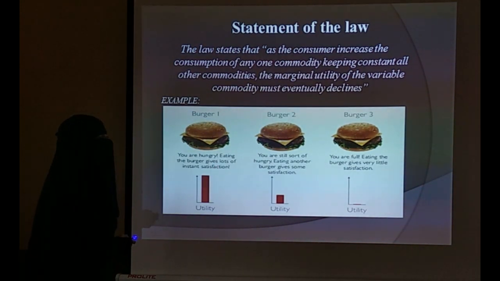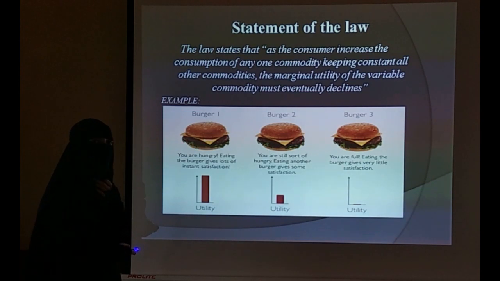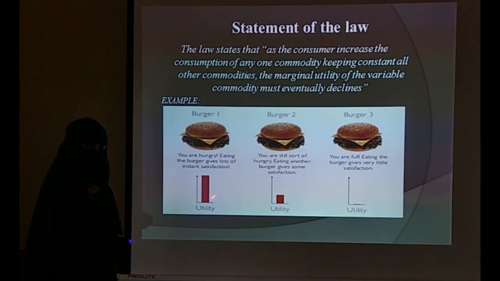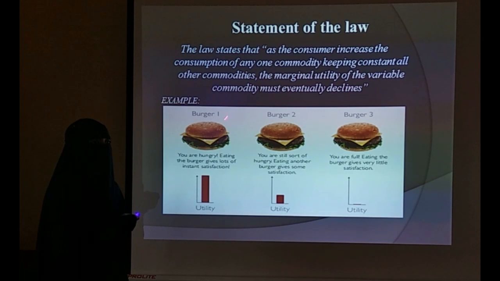If I want to consume the second burger, I consume it, but it will not give me the same level of utility, as represented in the bar diagram here. The utility is not equal to the first burger, because I have already consumed one. This is human nature. The utility is going to decrease because I have already consumed the first burger, so with the second burger the utility is going to decline.